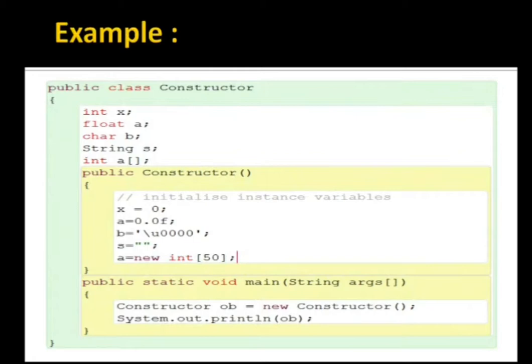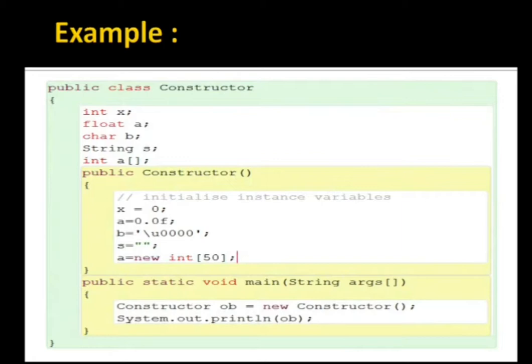If x is an integer variable, it is initialized with 0. We also have float a, a floating point value, so I am initializing it with 0.0f. Then we have a character variable, b. We have to initialize it with single quotes, backslash u, four zeros. It is a Unicode for character initialization. Then we have a string s, which we initialize with double quotes open close, an empty string.